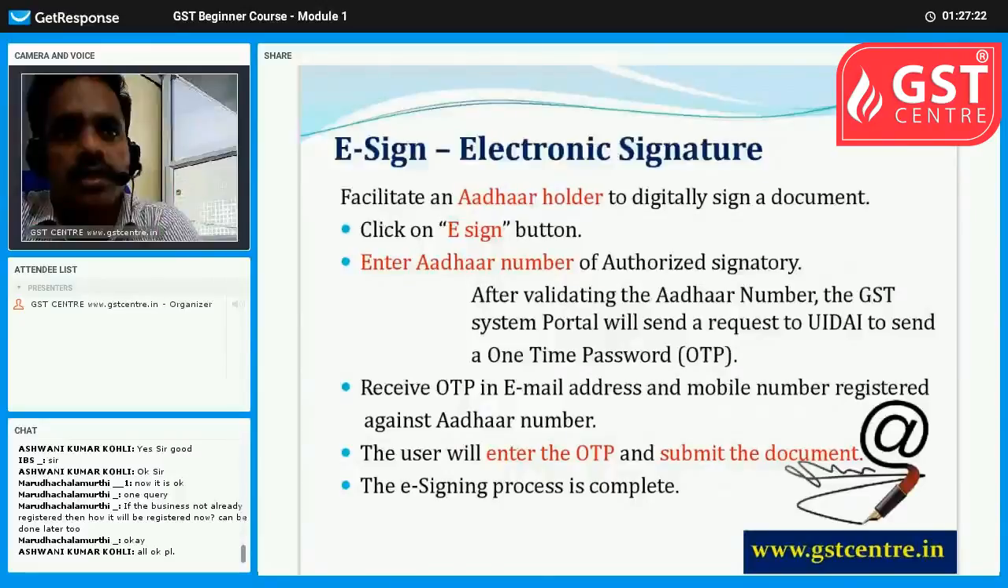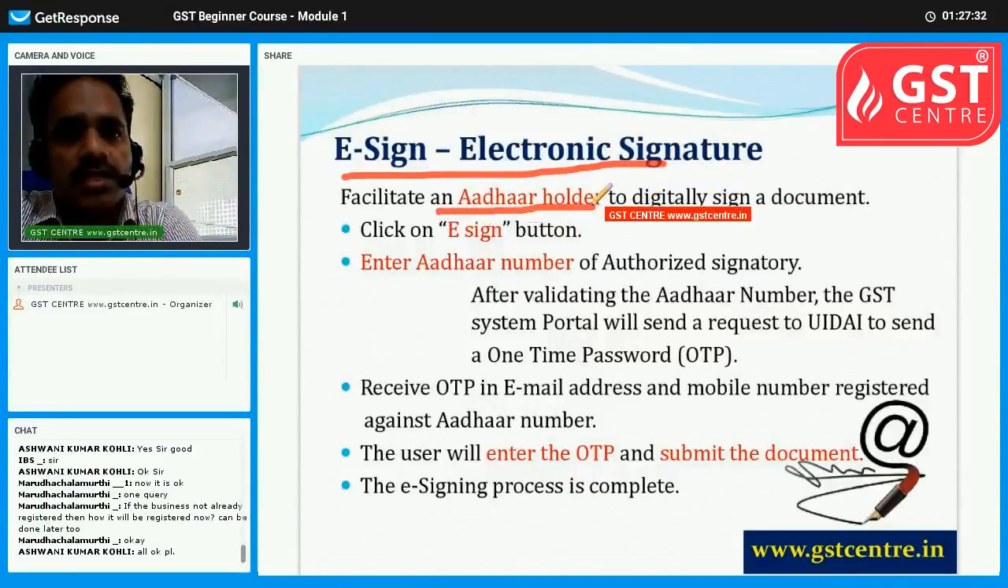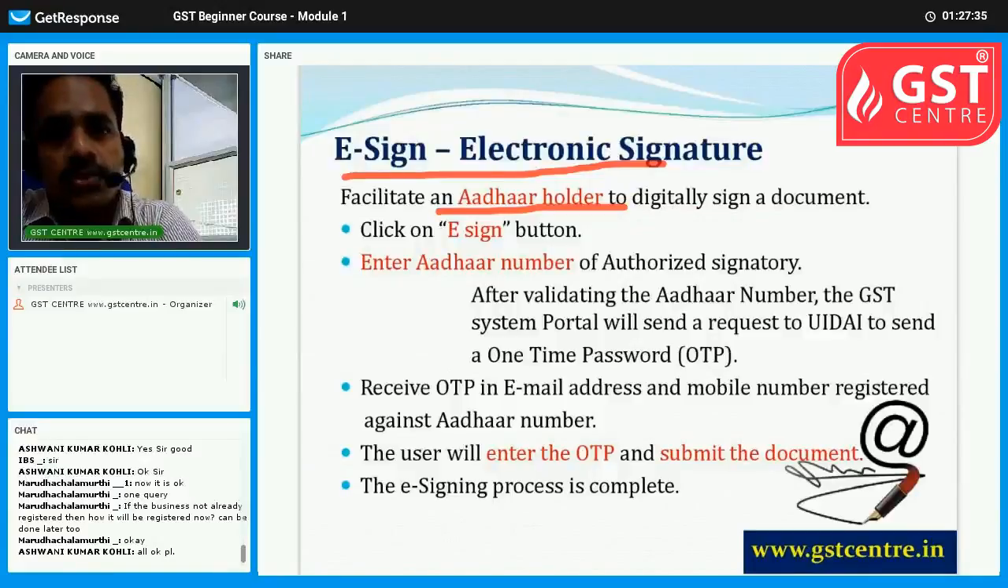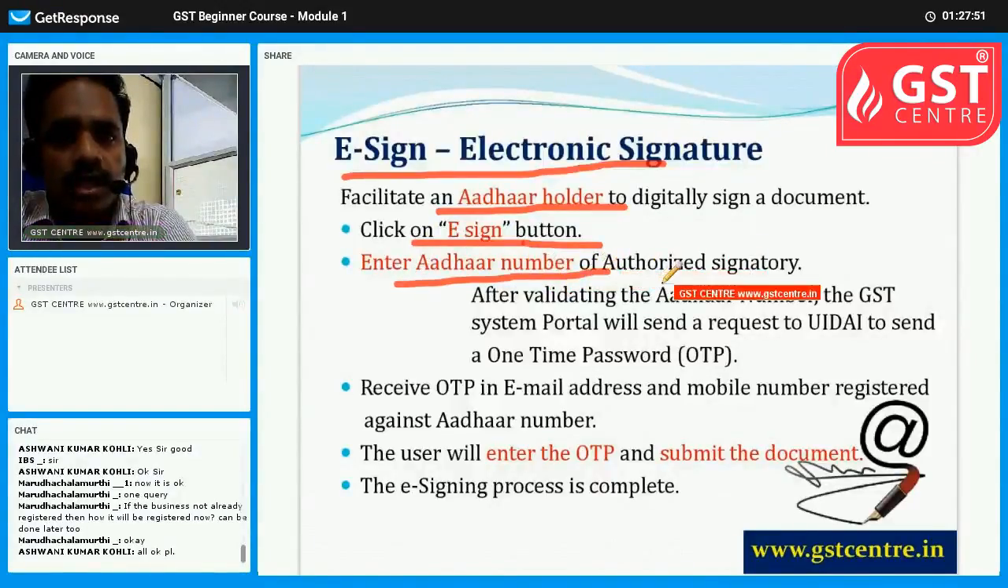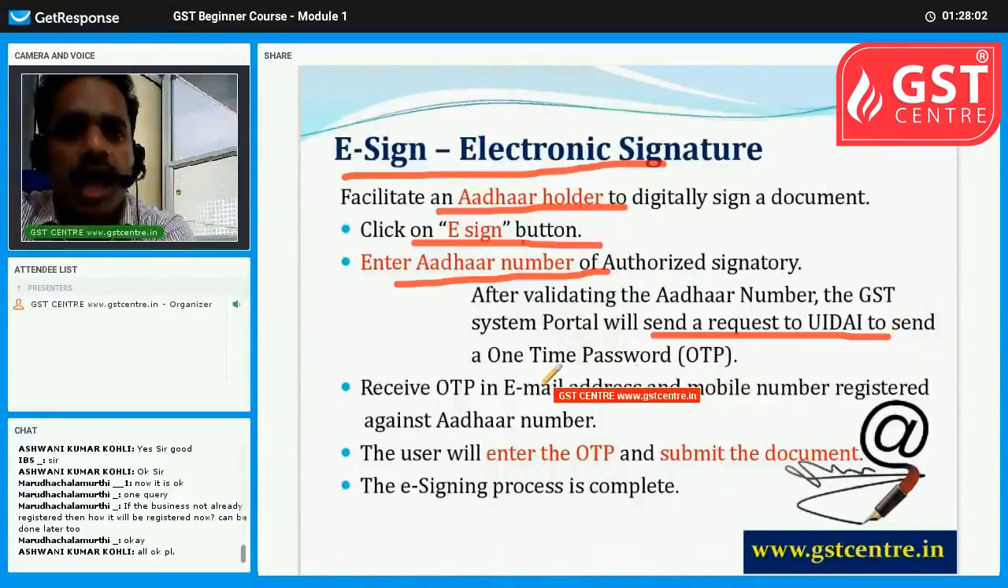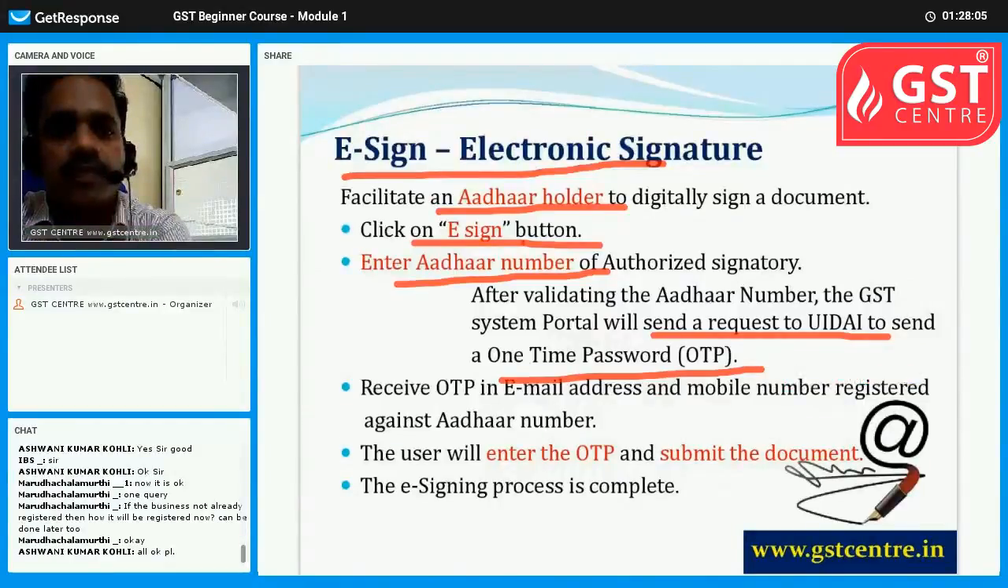And those persons for whom DS is not mandatory can use e-signature. E-signature means that the person should have an Aadhaar. Only an Aadhaar holder can sign the document with his e-signature. And what should he do? Click on the e-sign button on the common portal. Enter the Aadhaar number. On entering the Aadhaar number, the GST System Portal will send a request to UIDAI, meaning the authority handling Aadhaar cards, and a one-time password will be sent.